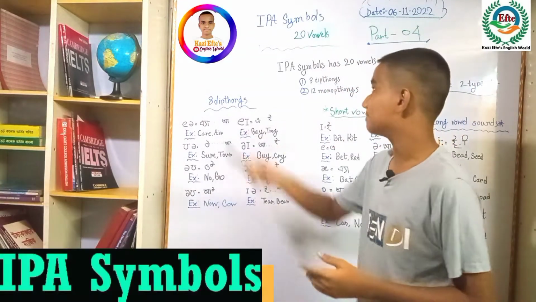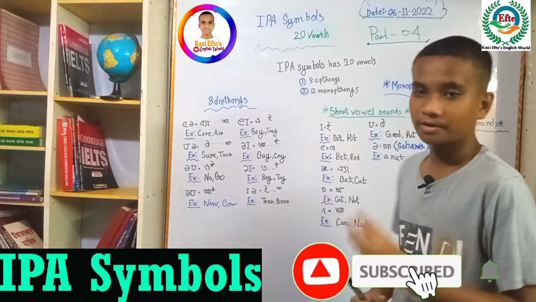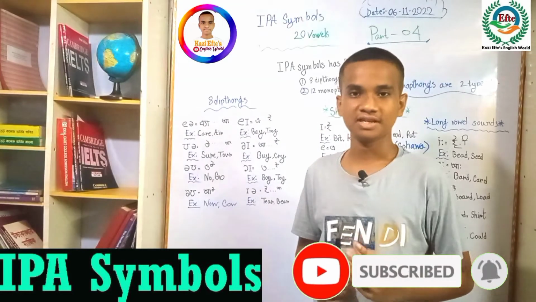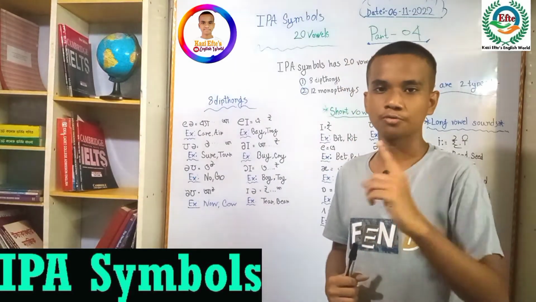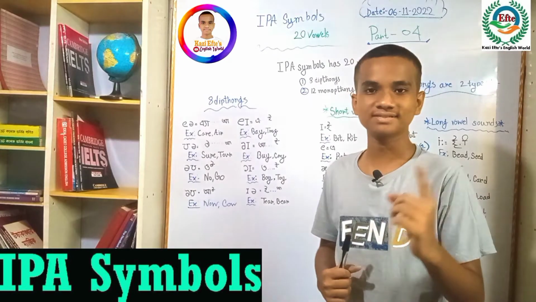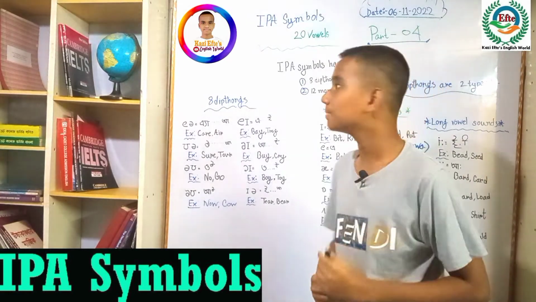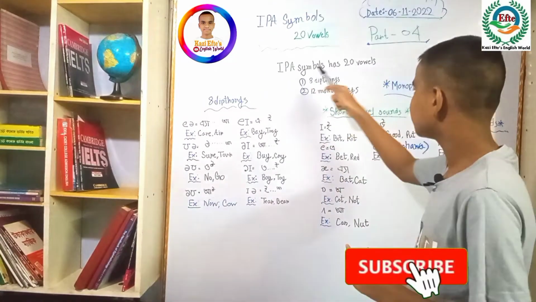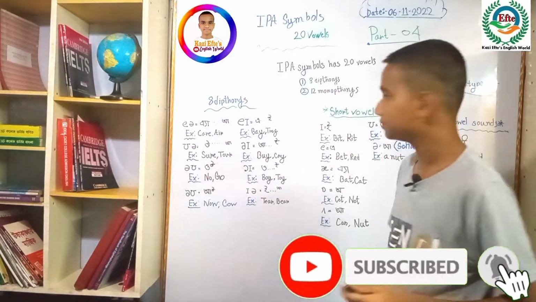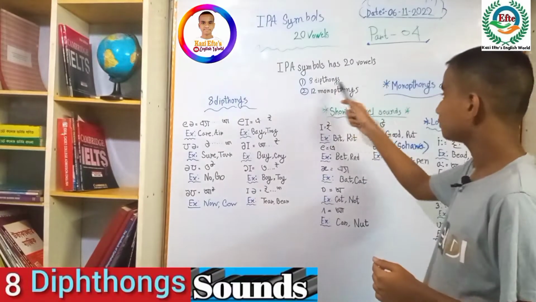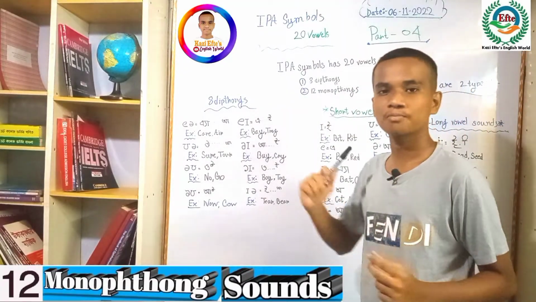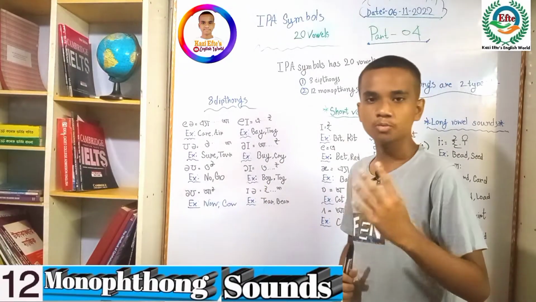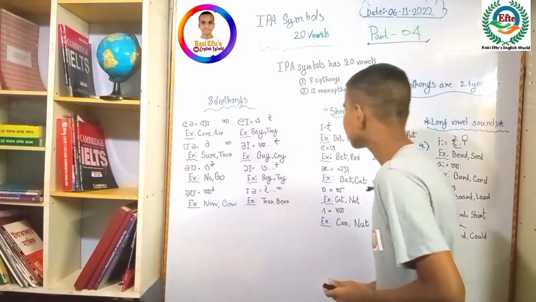Today we'll talk about IPA symbols. This is part 4 of the IPA symbol series. If you haven't watched parts 1 to 3, please watch them. The links are in the description. Today we'll talk about the 20 vowels of IPA symbols. IPA symbols have 20 vowel sounds: 8 diphthong sounds and 12 monophthong sounds. Now we'll talk about monophthong sounds.